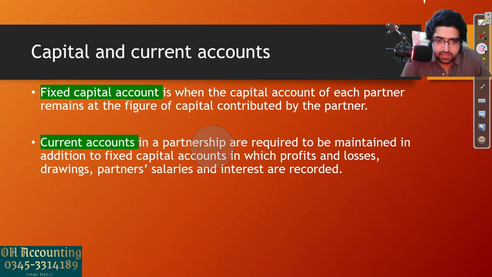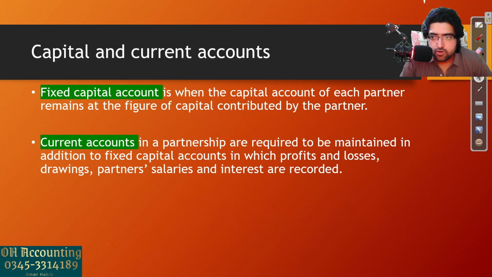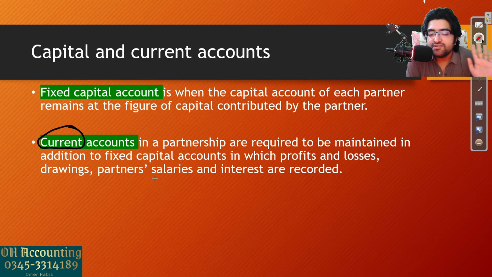Now, what are current accounts? All right. Apart from the fixed capital account, we also need a current account. What's the purpose of the current account? In this business, we have a lot of things. We have share of profits, we have partner salaries, we have interest on capital, we have interest on drawings. Where will we maintain the data of all that? In the current account. The fixed capital account is only there to record the initial investment of the partners. The current account will keep track of all the current activities of the partners, in simple words.